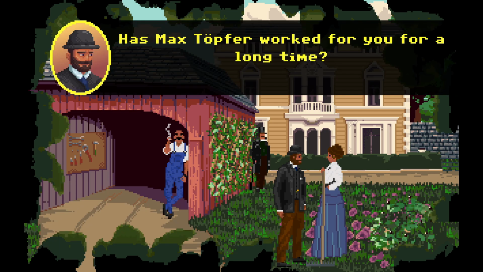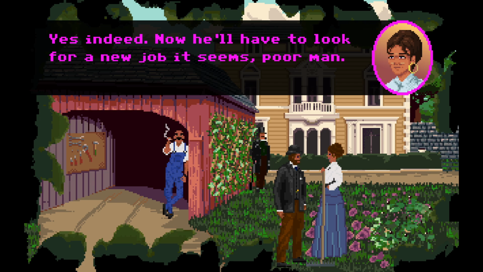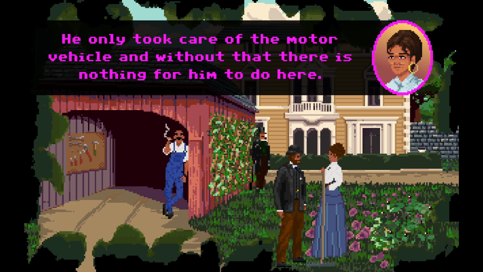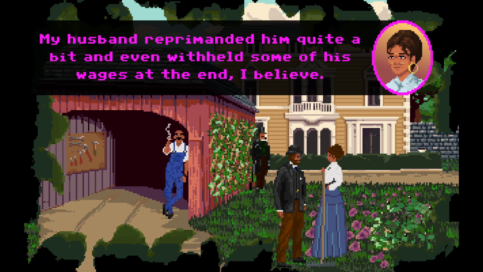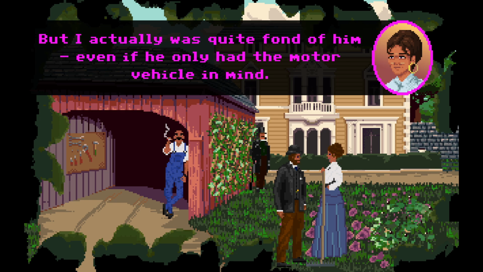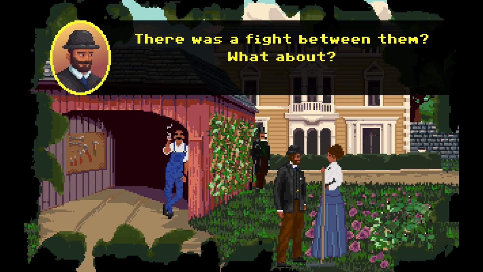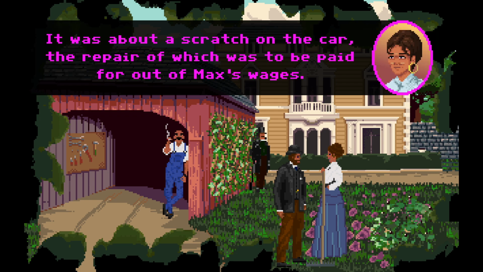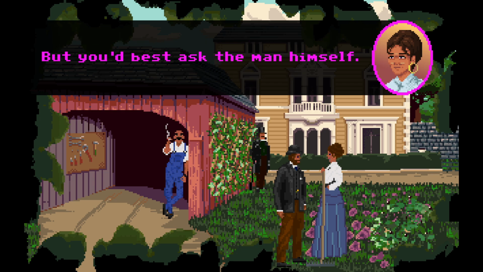Max Topfer. Has Max Topfer worked for you for a long time? Yes, indeed. Now he'll have to look for a new job, it seems. Poor man. He only took care of the motor vehicle, and without that, there is nothing for him to do here. My husband reprimanded him quite a bit. He withheld some of his wages at the end, I believe, but I actually was quite fond of him, even if he only had the motor vehicle in mind. There was a fight between them. What about? It was about a scratch in the car, the repair of which was to be paid for out of Max's wages. But you best ask the man himself.